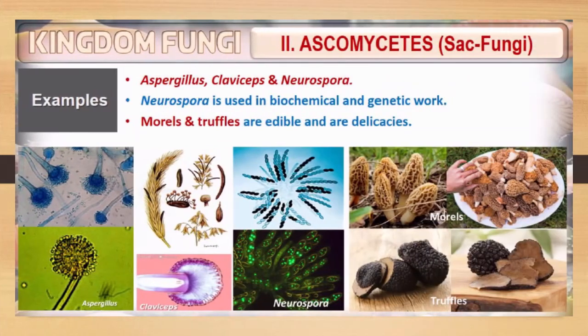Now let me go through some examples of the Ascomycetes family, the sac fungi. This group of fungi includes Aspergillus, then Claviceps. Here you can observe Aspergillus and Claviceps. Then Neurospora, which you can observe here. Neurospora is used in biochemical and genetic work. Any scientist who wants to study biochemical pathways, genetic analysis or genetic research uses Neurospora.